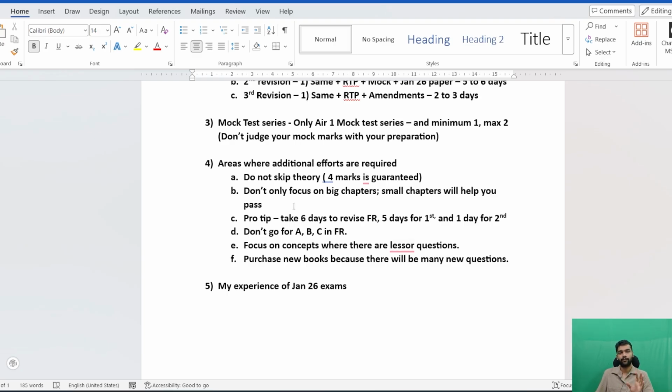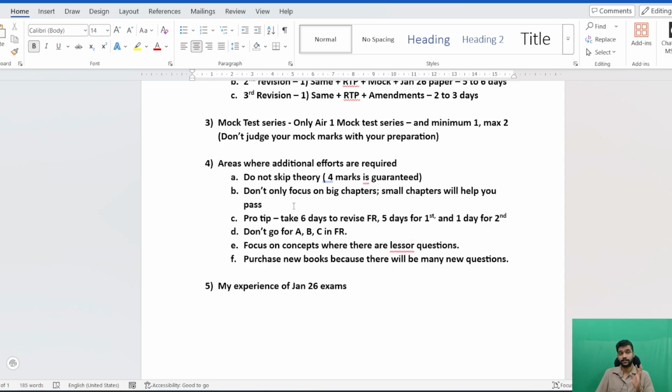I did the FR one time in 5 days, and then the important chapters, the recurring chapters or the expected chapters, I did for the second time in the last 1.5 days. You should do that, because in the last 1.5 days you will be able to recall each and everything, and while giving your exams you will not forget any concept from the important chapters.